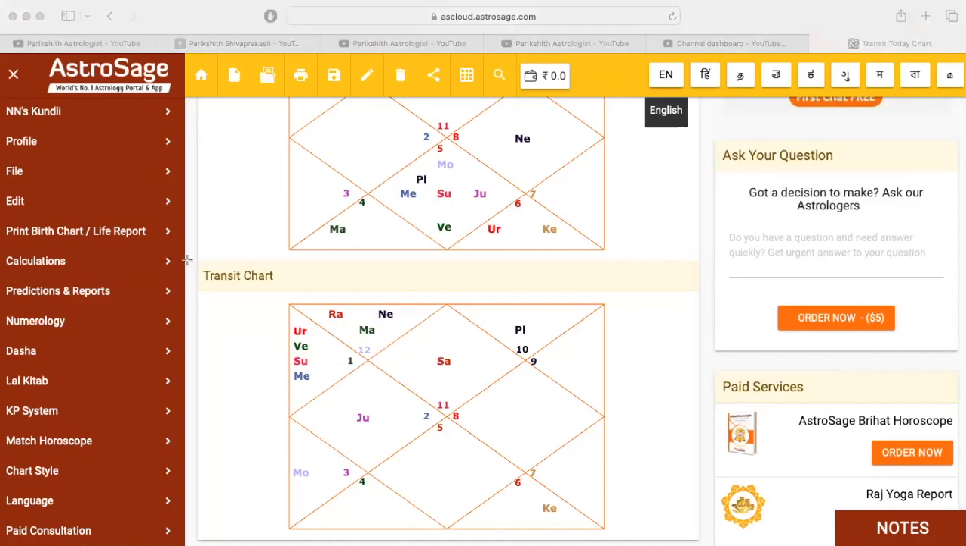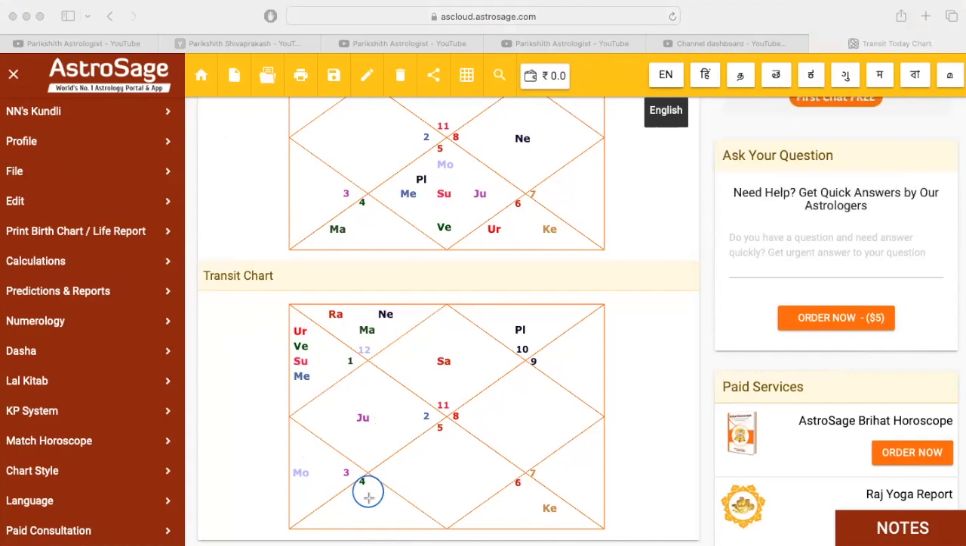here I'll just mark it. When the Sun comes to the sixth house, the Sun travels through each and every house for one month, right? So next month in June it will come here, then July, and then August.